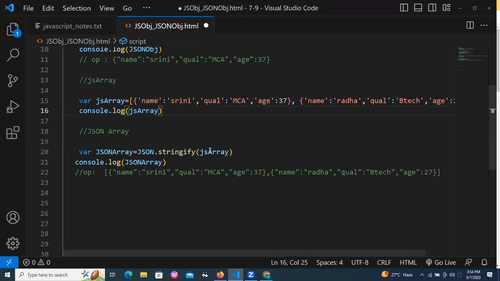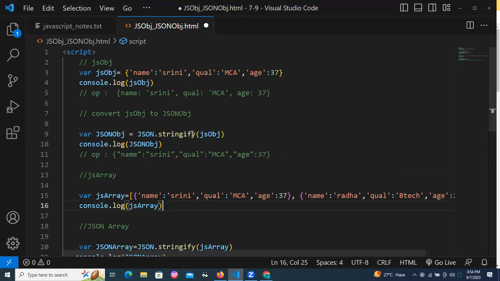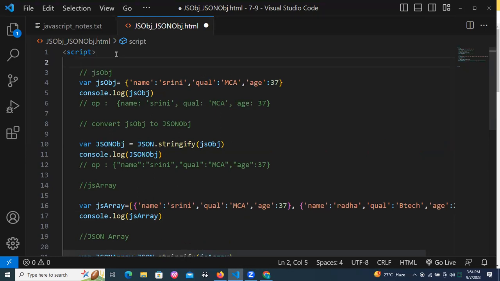Now, can I go for the reverse? What is the reverse? Let me take a JSON object and convert it to a JS object, and I need to show it on top of the HTML. This is what the request process does.